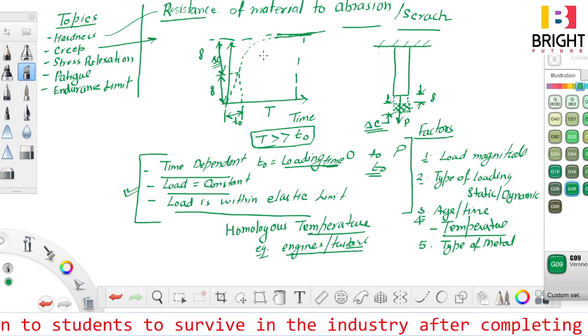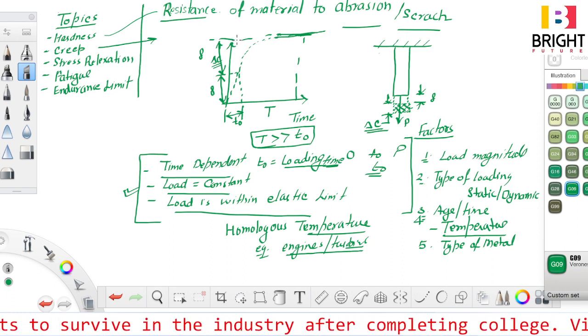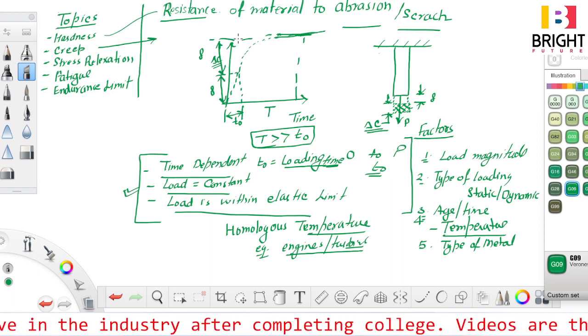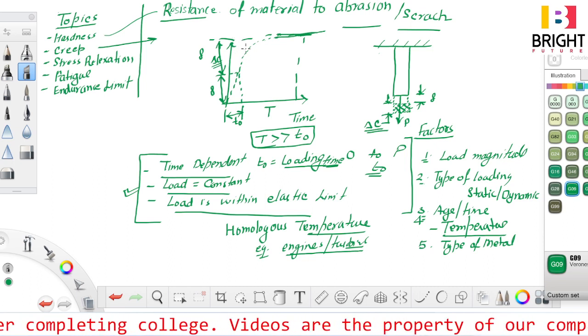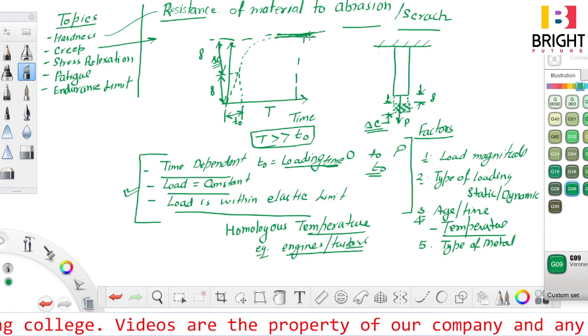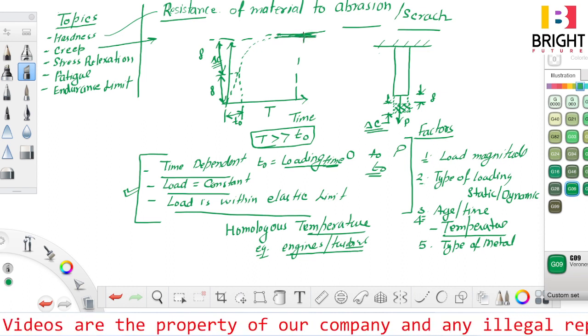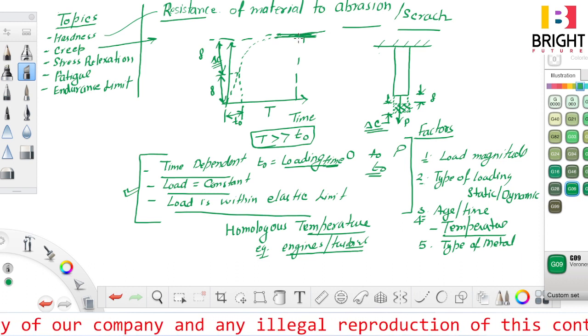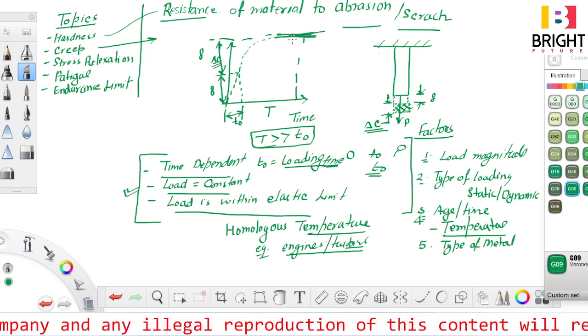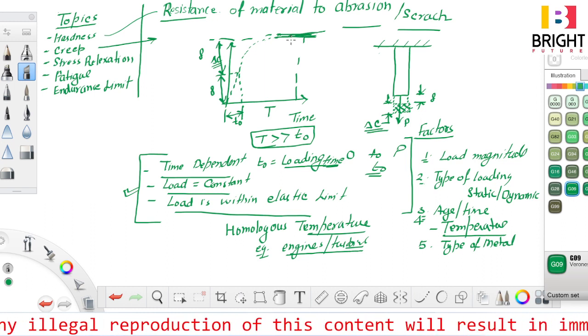From this particular diagram it is clear that rate of creep deformation decreases with time. This line is becoming horizontal, approaching a horizontal line. Slope gives deformation with time, and the slope is decreasing. Example are electricity wires.